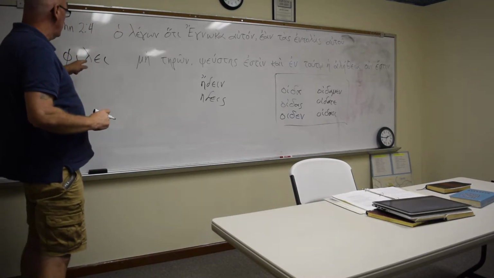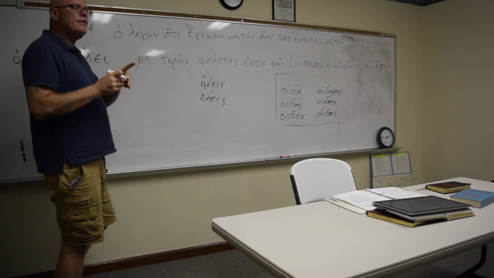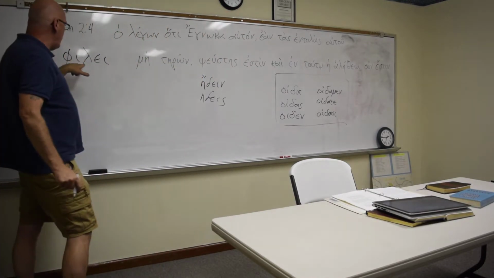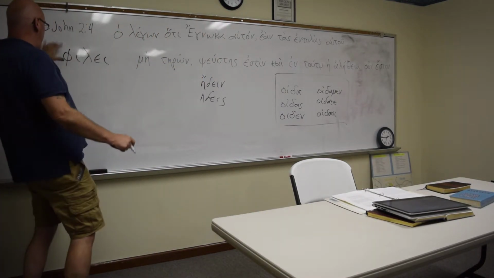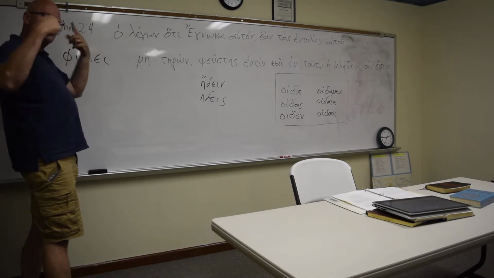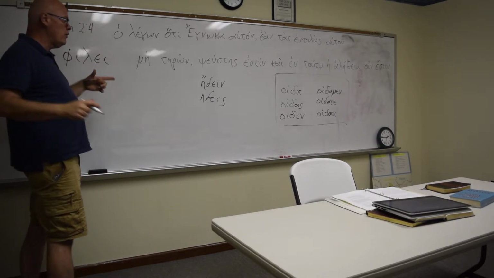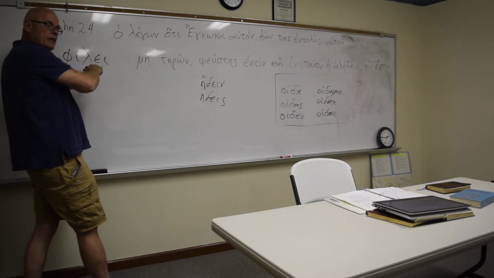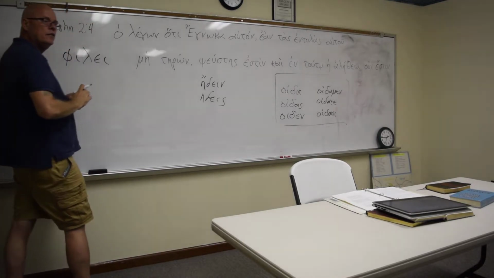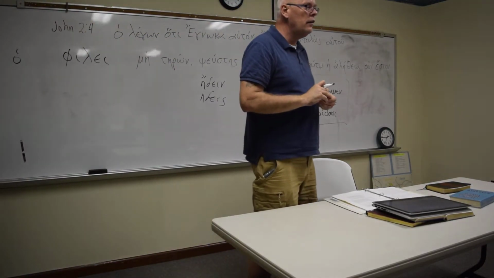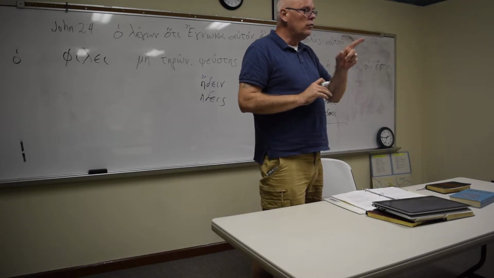We've seen some of these already in our verb parsing. We haven't seen it done exactly like this, but we've seen it over here, in different places. The rules are generally the same, but now we're just applying it to what's called the contract verb. What it's saying is that your thematic vowel will still be an epsilon, and so we can't confuse it with the epsilon iota of the pluperfect.